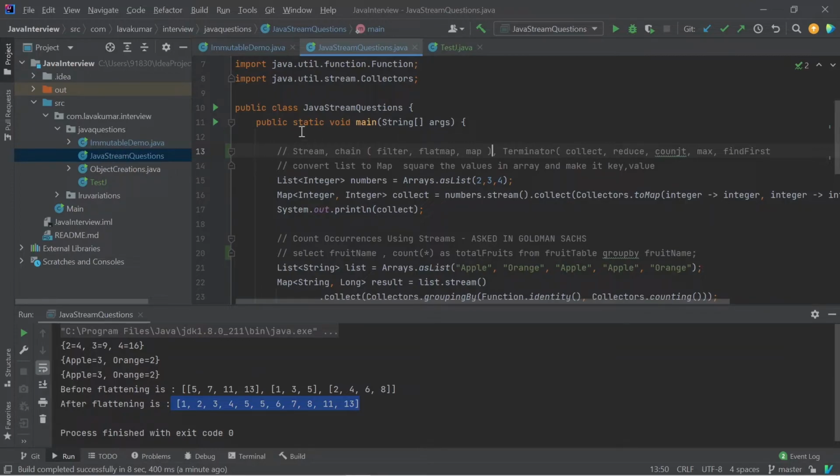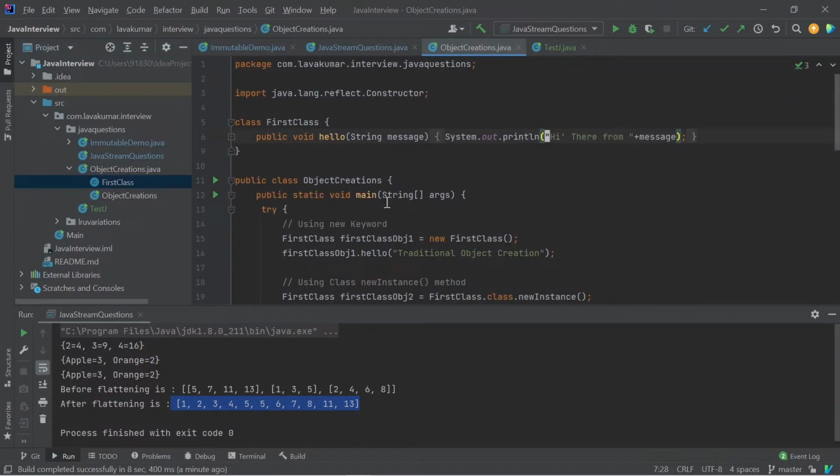This is the second one, and finally this is an interesting one. We all know how we create an object in Java, with the help of the new operator. This is one way of creating an object. This question I got: the interviewer asked me to create a singleton design pattern. So I created it with double-checked locking: if the object is null, we create a new instance.